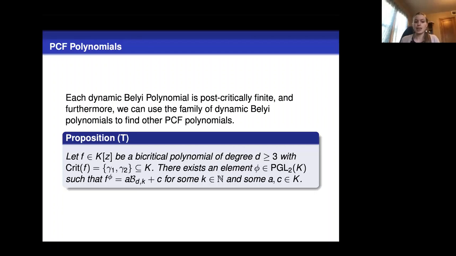And if we have k rational critical points, then we can always conjugate it to the form a times a Belly polynomial plus c, and will remain in that base field. So this means any bicritical polynomial of even degree, or if it has odd degree and the critical points have distinct ramification indices, then we can always conjugate it to this form and remain in that base field. So this gives us a nice search space to try to find post-critically finite polynomials.